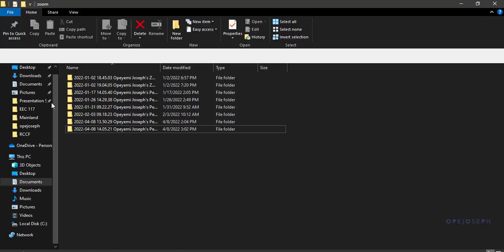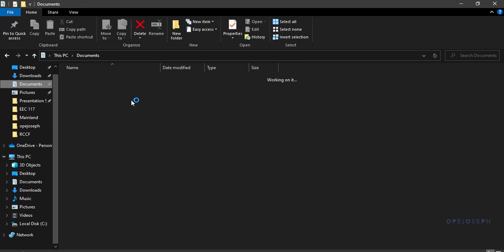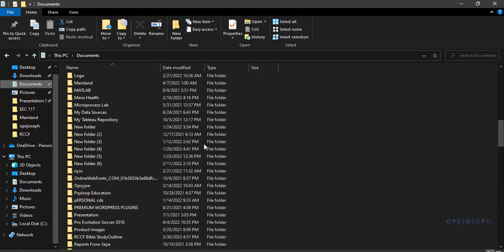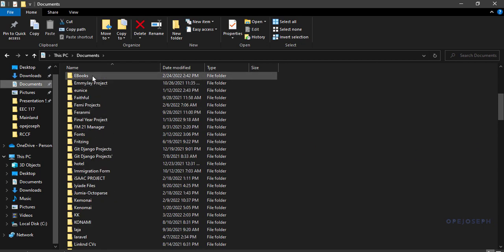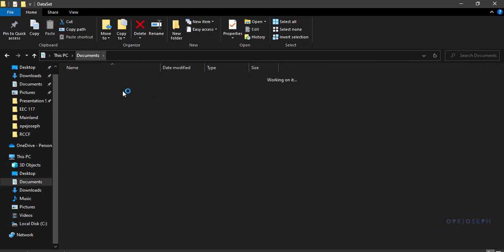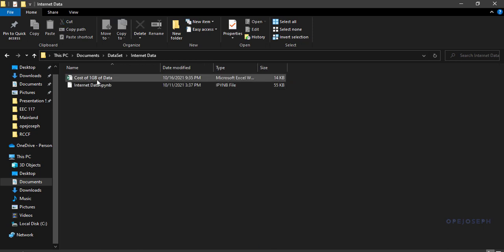So okay, Windows is pulling it up for me. So where is that folder? Documents. While I'm doing this, please just go through the things we've done so far. Sorry. There's a data folder, data sets. Okay, my data set. Let's see. Okay, so I will use internet data. I used internet data with the girls on Wednesday, so let me use it.